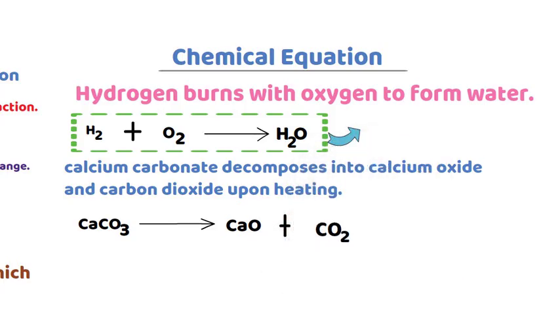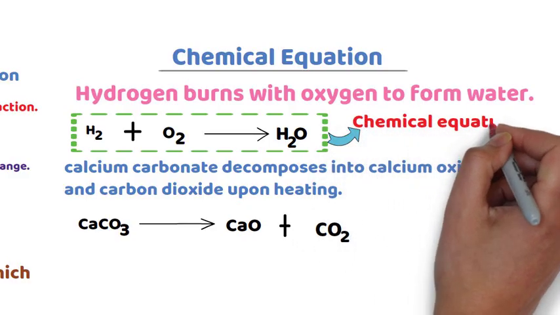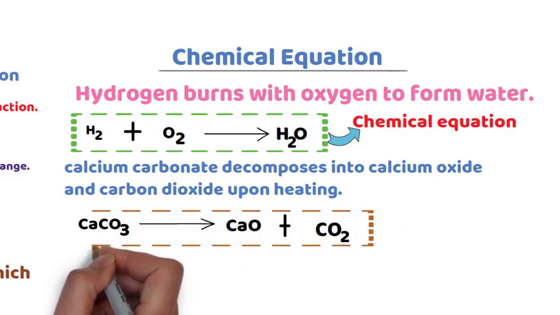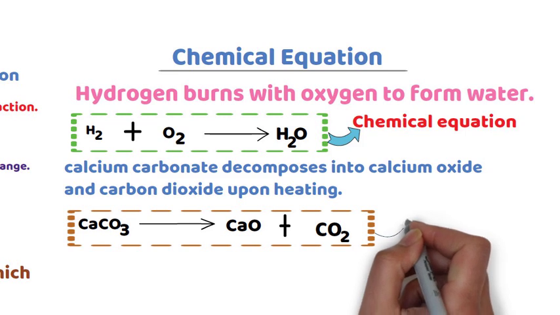Hydrogen plus oxygen produces water is a chemical equation because it's represented by symbols and formulas. Calcium carbonate decomposes into calcium oxide and carbon dioxide upon heating.